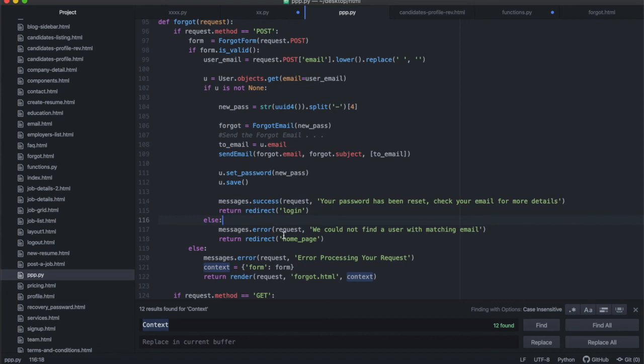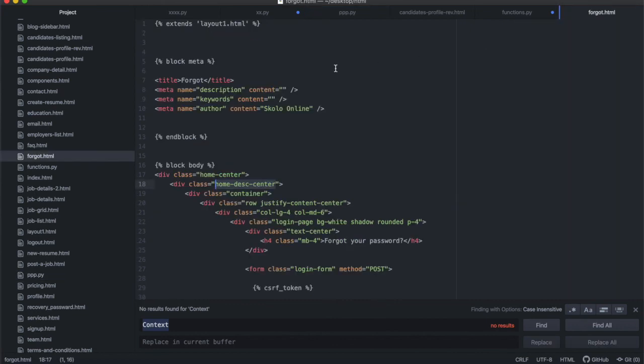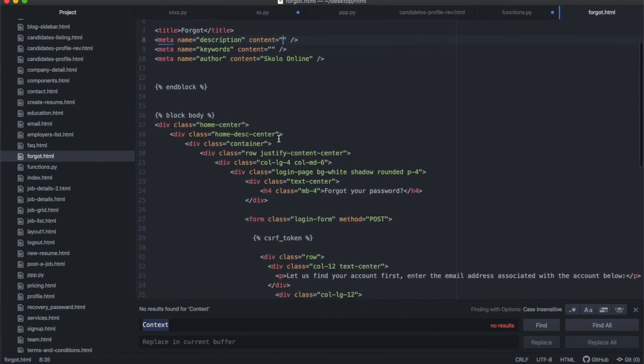And then the other thing, oh yeah, I forgot, I need to create this forgot.html page. I worked off the login.html, so just look at your login.html file, copy and paste that, and then we'll have something to start with. It will still extend layout 1 and still has block meta, but change the title at the top from login to forgot. You'll have to put in a description later, but that's not important for now.